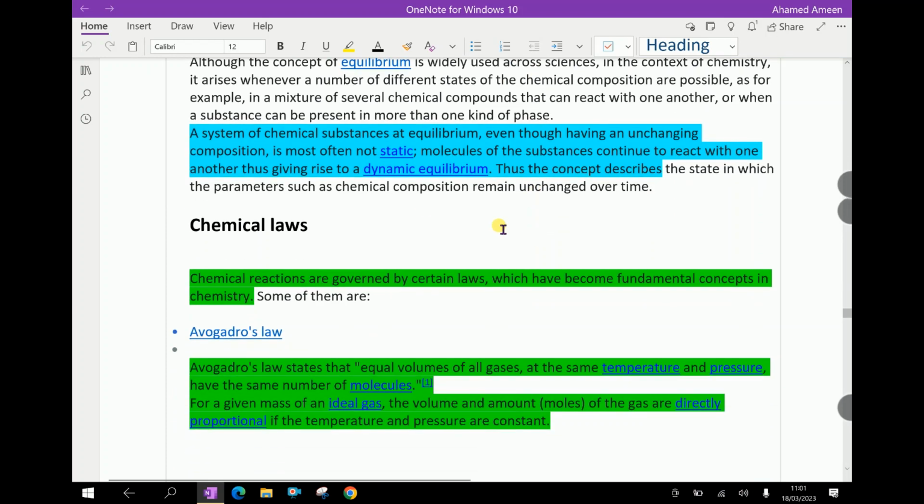Equilibrium. A system of chemical substances at equilibrium, even though having an unchanging composition, is most often not static. Molecules of the substances continue to react with one another, thus giving rise to dynamic equilibrium. Thus, the concept describes the state in which parameters such as chemical composition remain unchanged over time.